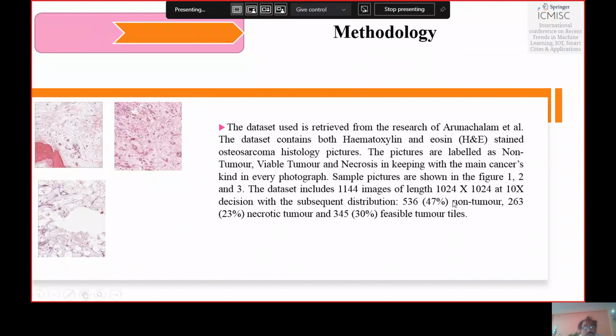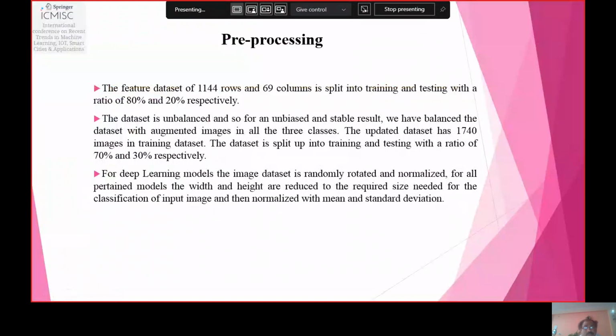Before using the image dataset, we have to pre-process it. The feature dataset of 1,244 rows with 69 columns is split into training and testing with a ratio of 80% and 20% respectively. The dataset is unbalanced, so for unbiased and stable results, we have balanced the dataset with augmented images in all three data classes. The updated dataset has 1,740 images in the training dataset. The dataset is split into training and testing with a ratio of 70% and 30% respectively.